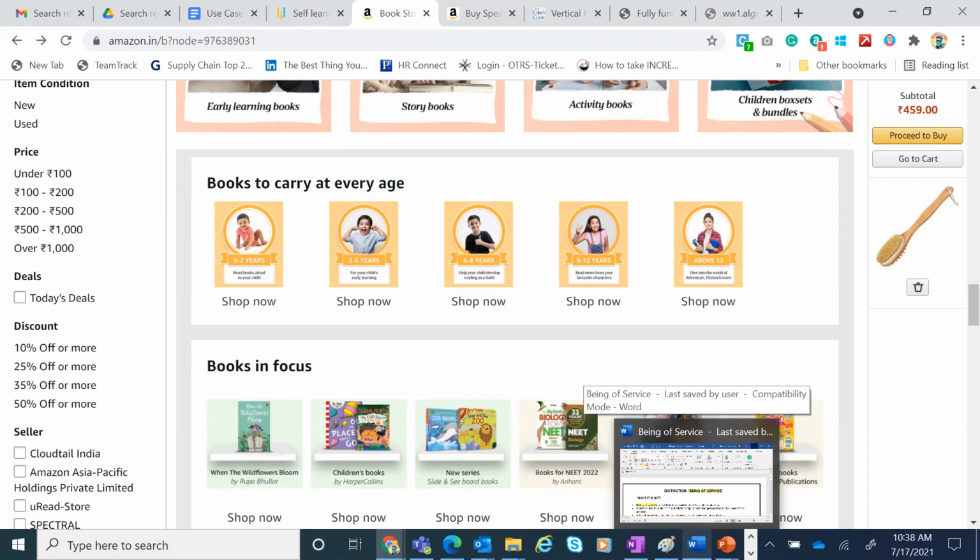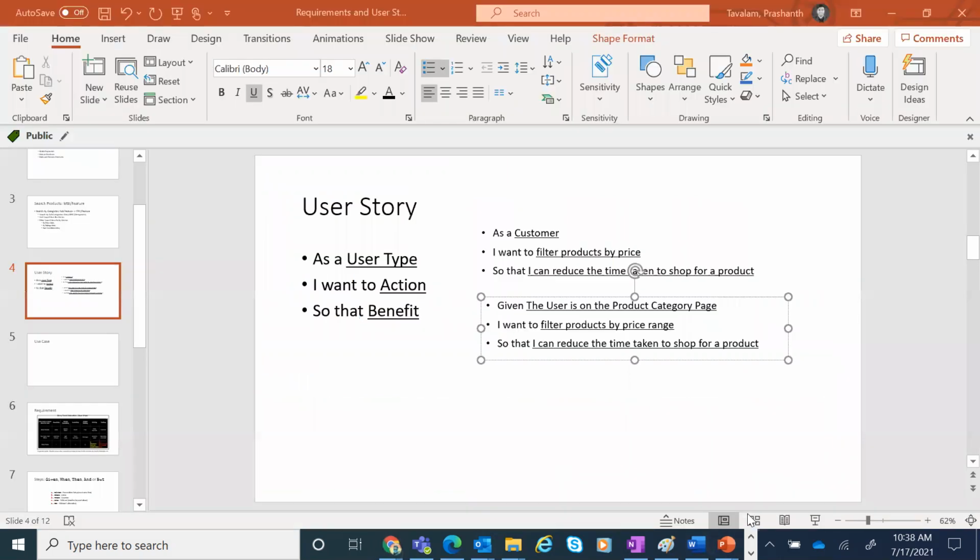Also, it is possible that you can even give examples within the user story when you write it in the BDD format, which is also called example mapping. Every time you write a story, you can add an example to quote a scenario on how it should be done. For example, we are writing given the user is on the product category page. This is a given.